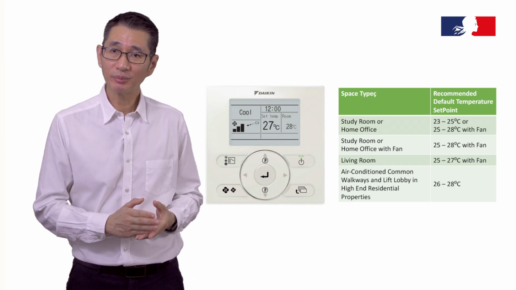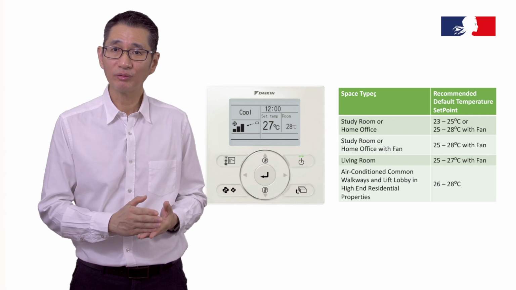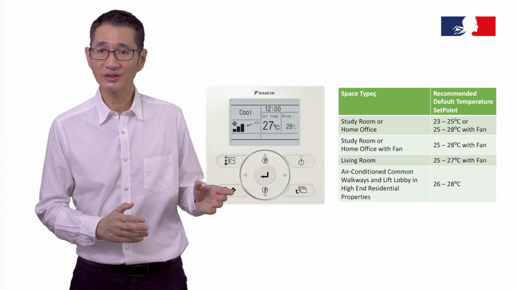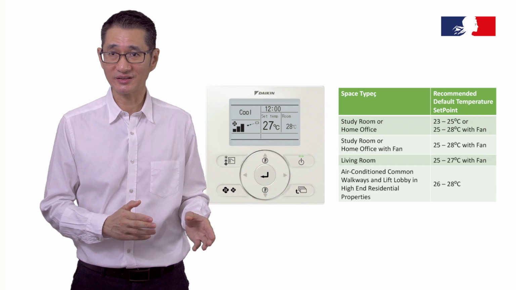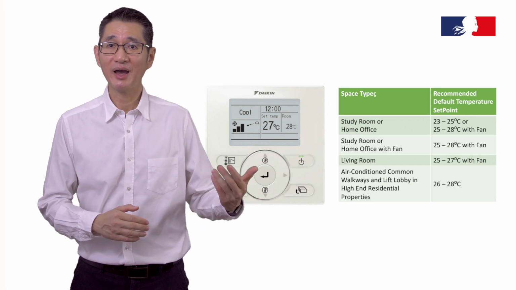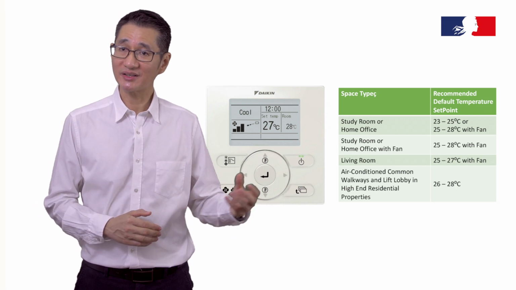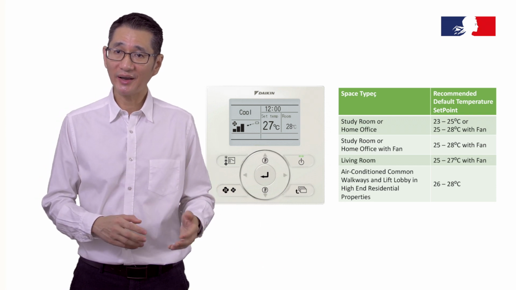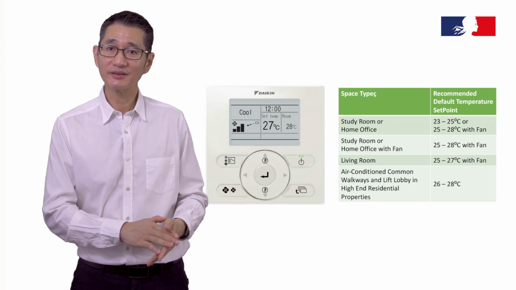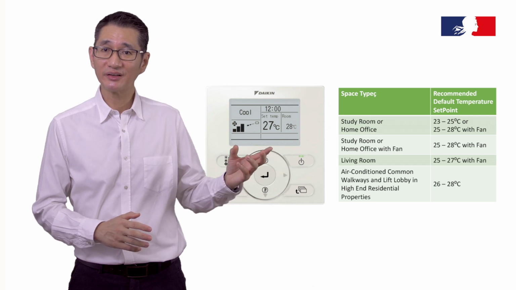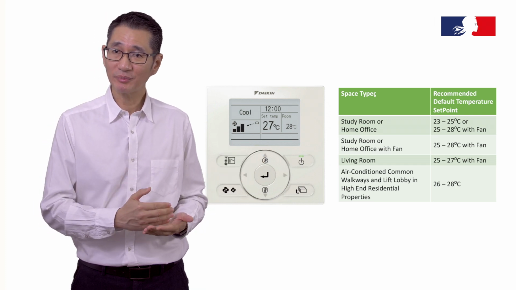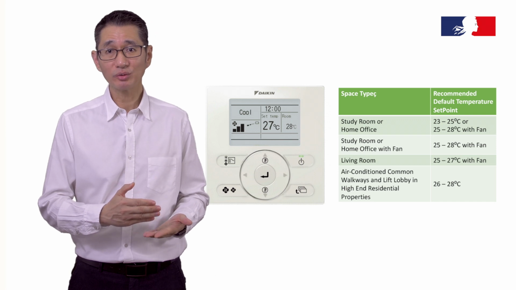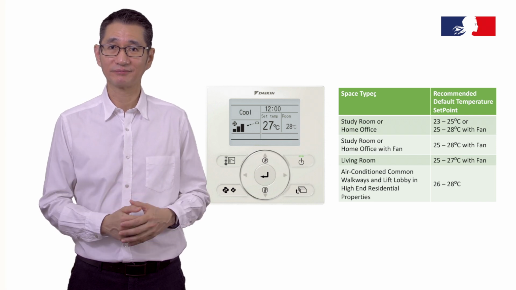Setting an uncomfortable temperature will cause them to look for the temperature controller and change it to 16 or 18 degrees Celsius instead. Then it becomes a habit for them to do this each time they step into the office. To encourage them to combine air conditioning with a fan, place the fan switch easier to reach. Then the default air conditioning temperature can be set to 26 to 28 degrees Celsius instead.